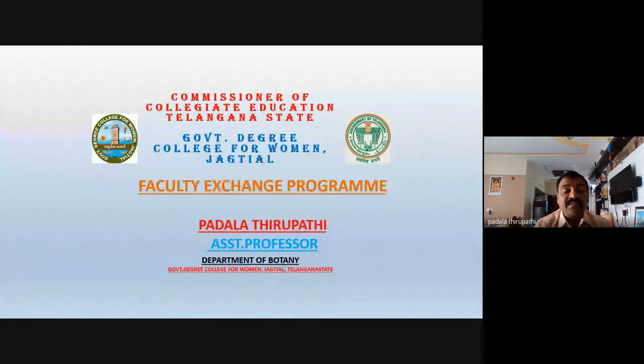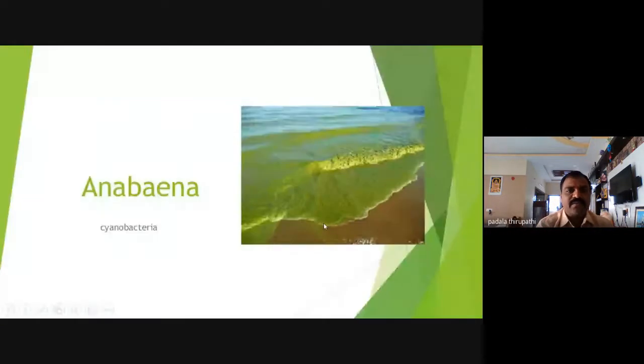Yesterday, along with this Nostoc, the cell structure, thallus and reproduction, we discussed about Nostoc. So today we are going to discuss the second type study of our blue-green alga cyanobacteria, that is Anabaena. Okay, so Anabaena is our second type study in blue-green algae. In our blue-green algae, Cyanophyceae or cyanobacteria, there are three type studies. Number one, Nostoc. Number two, Anabaena. Number three, Oscillatoria. Last class we already discussed Nostoc. Today we are going to discuss Anabaena.